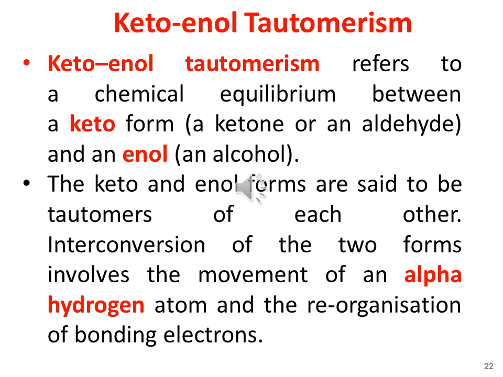Here, keto stands for ketone as well as for aldehyde, whereas enol stands for an alcohol that has a double bond as well. The keto and enol forms are said to be tautomers of each other. Interconversion of the two forms, that is the keto and the enol form, involves the movement of an alpha hydrogen atom and the reorganization of the bonding electrons.